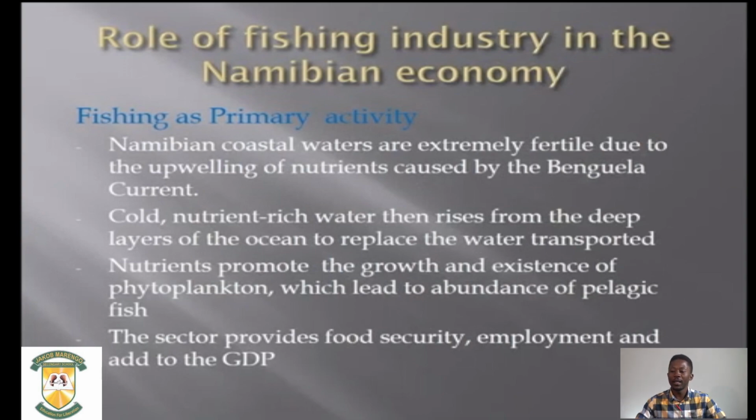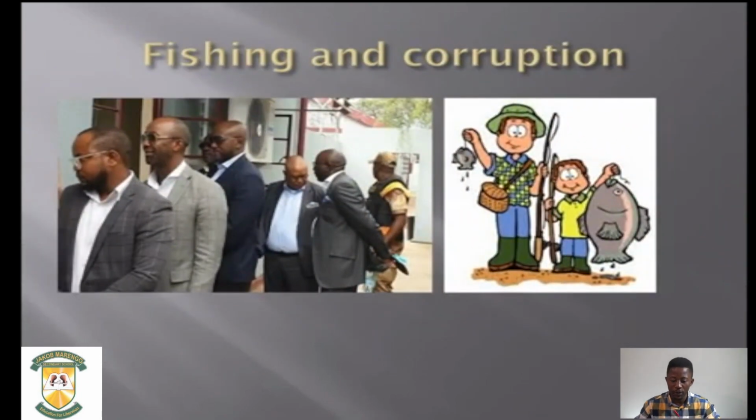The role of the fishing industry in the Namibian economy. Number one, the fishing industry is very important, as you're all aware. It creates employment, one of the highest contributing sectors of the economy. Food security, it ensures food security. We are able to get the food that we need from the ocean, not only fish, there are many other varieties which we may be able to get. Export, it generates foreign currency through our export, which contributes to our GDP.